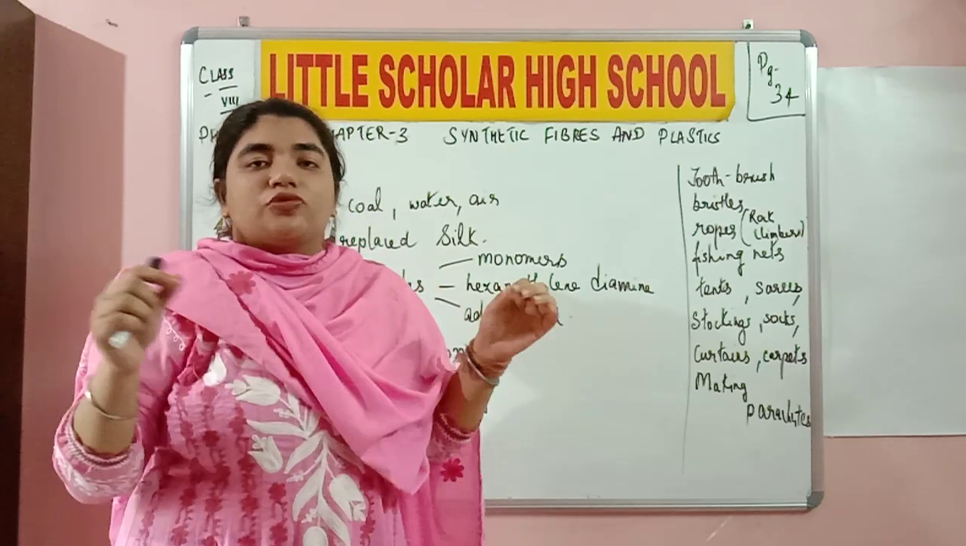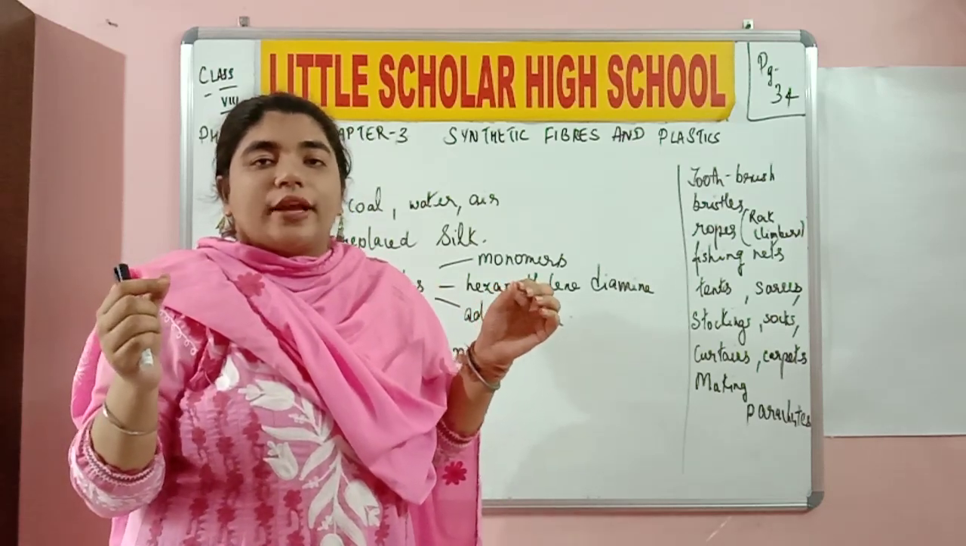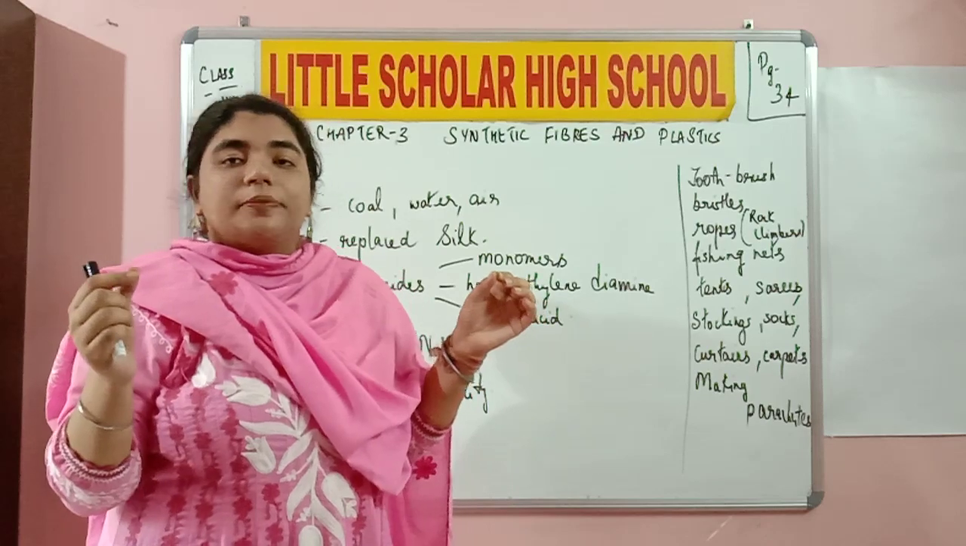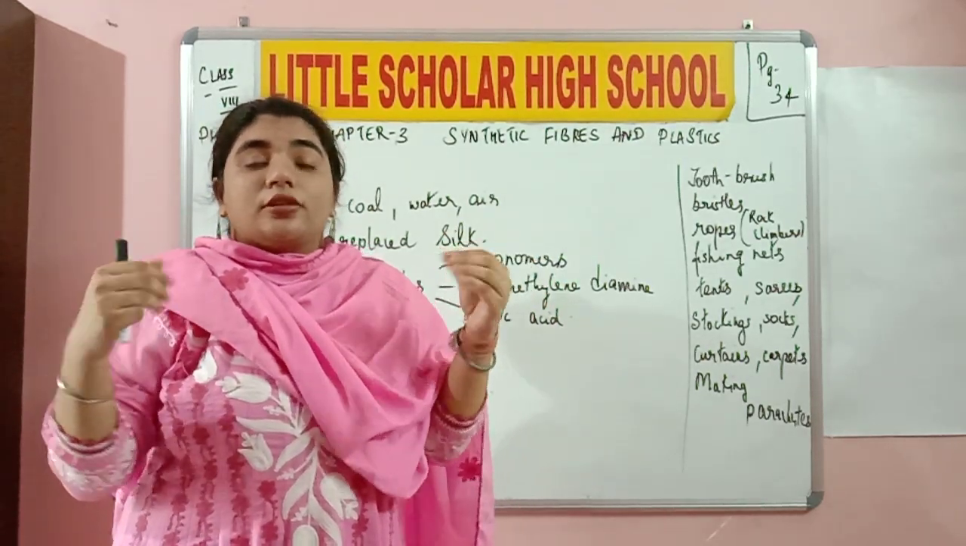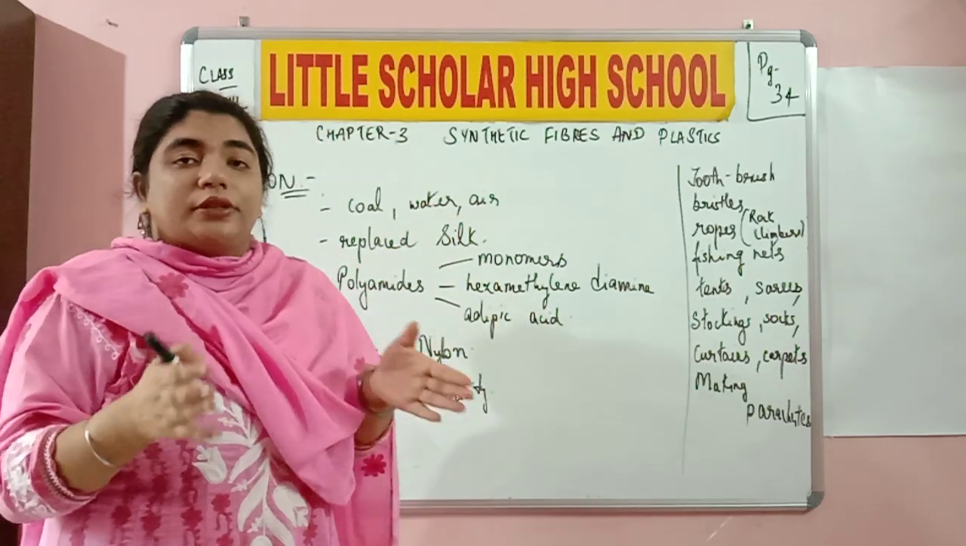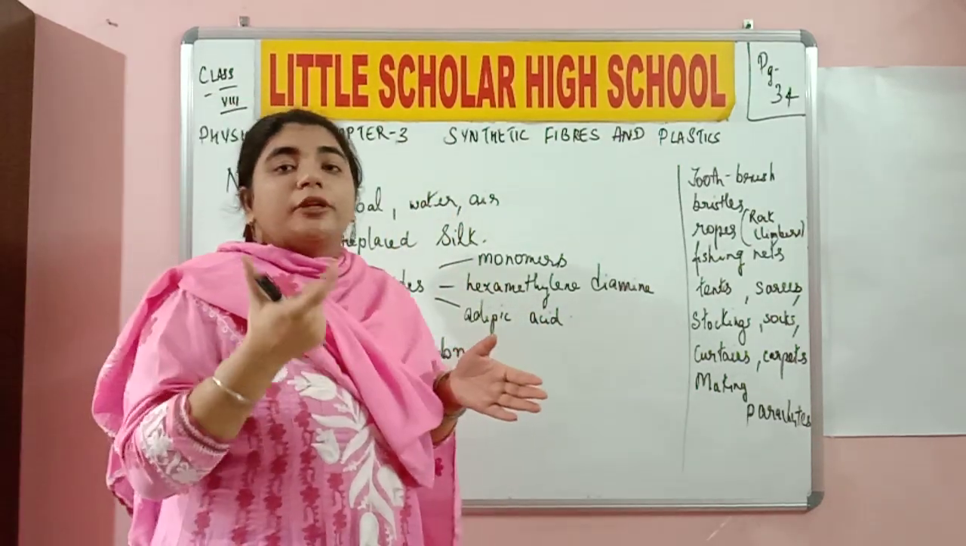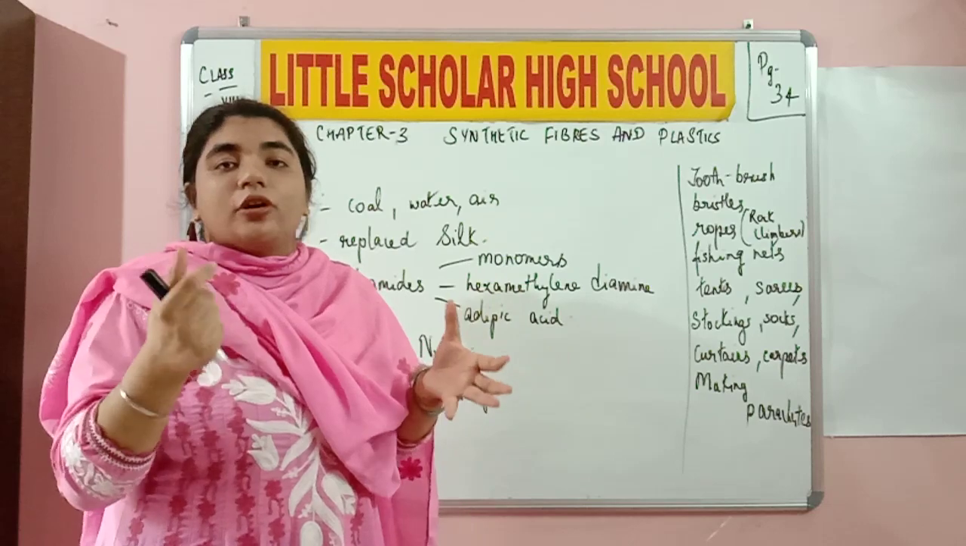They are nothing but chain-like structures. What are these chain-like structures called, class? Polymers. What are polymers made up of? They are made up of monomers. So a group of these polymers are attached to each other to make a proper synthetic fiber. What does the word polymer mean? Poly means many, mer means unit.